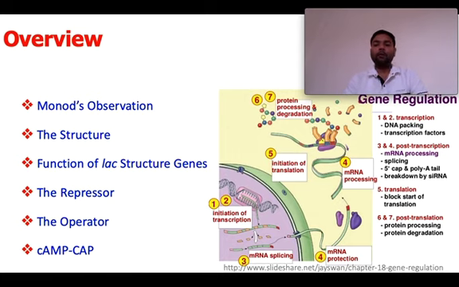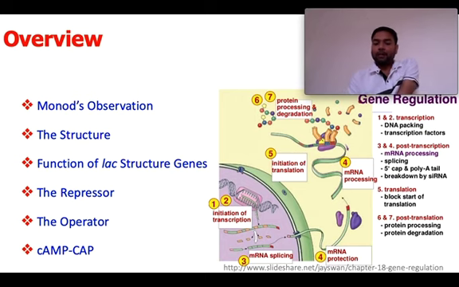So the amount of protein, the timing of protein, and the place of protein can be regulated by the use of these mechanisms. So what are these mechanisms? We know that from the DNA sequence, the DNA code, we transcribe and make RNAs. One of the RNAs is mRNA.